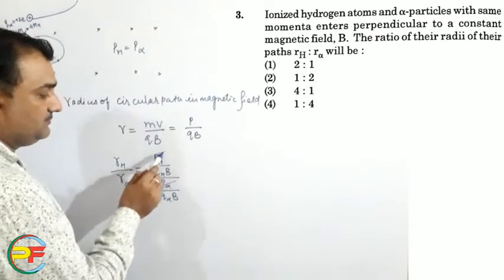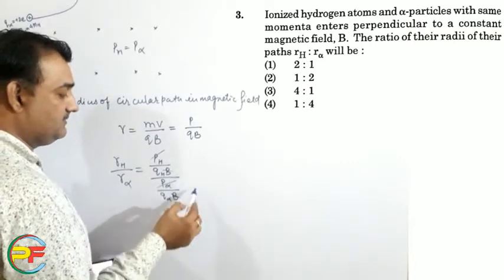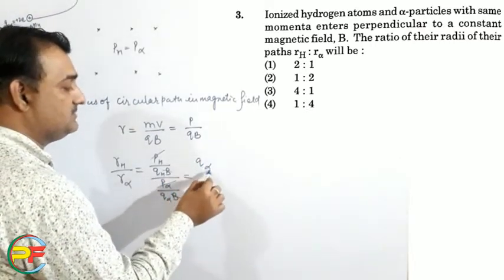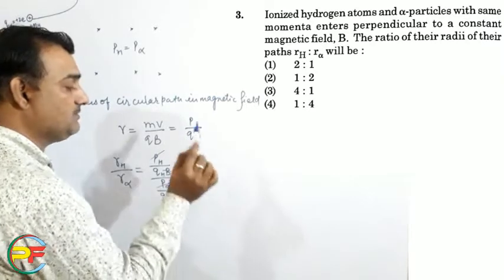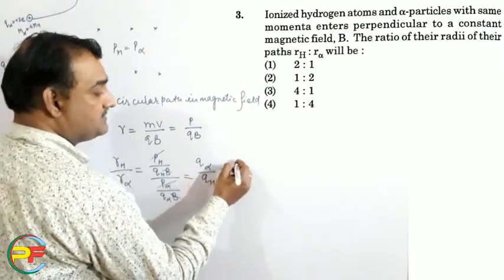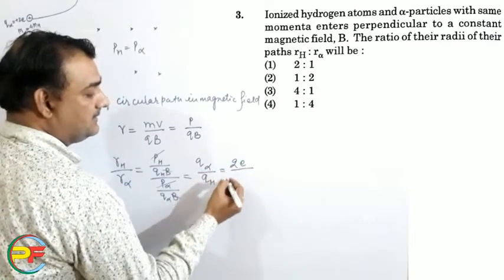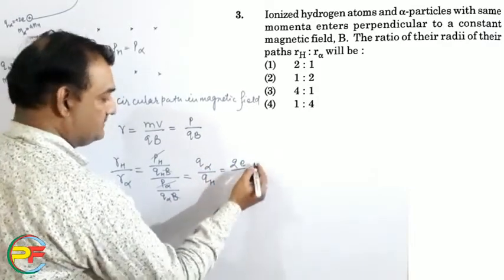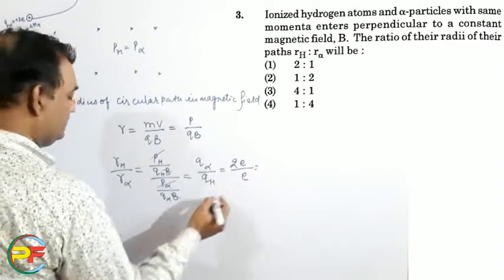So these two get cancelled, and this B also gets cancelled. This is q_alpha upon q_hydrogen. So q_alpha is 2e and q_hydrogen is e. So finally you get 2:1.